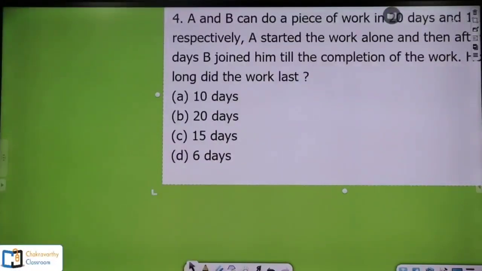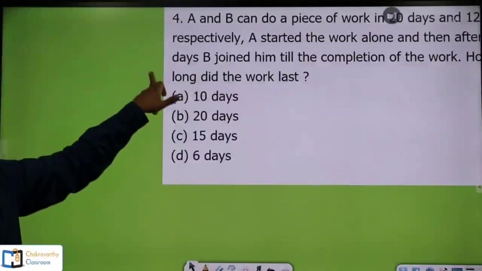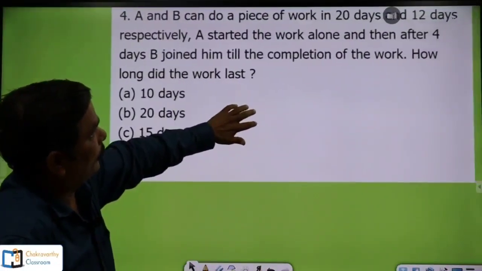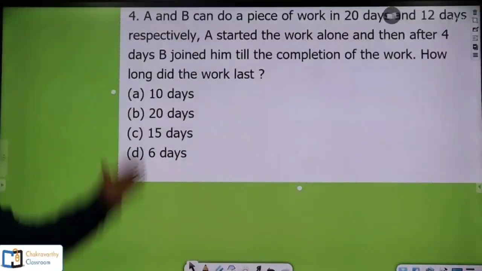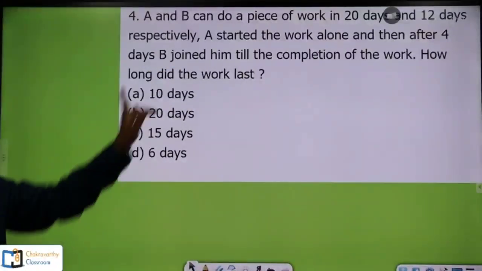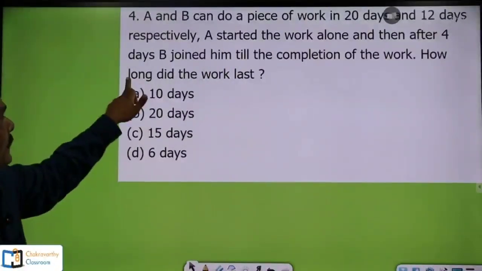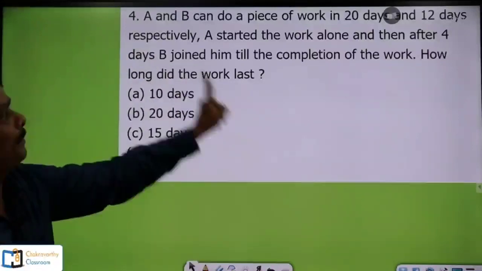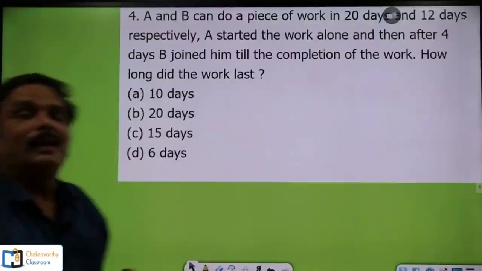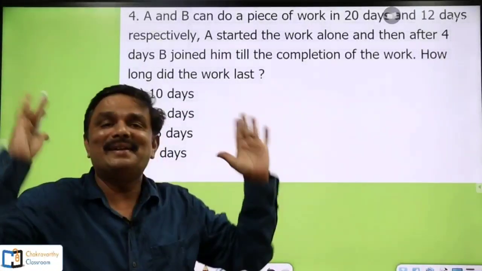See the question, how they have given. A and B can do a piece of work in 20 days and 12 days respectively. Then A started the work alone, and after 4 days B joined him till the completion of the work. Now the question is, how long did the work last? That means in how many days the work had been completed is the question.